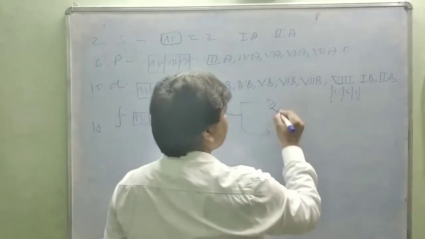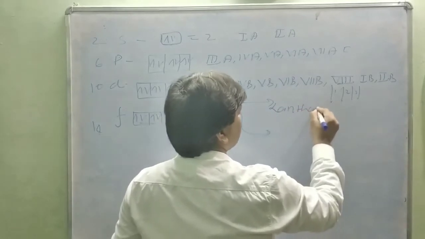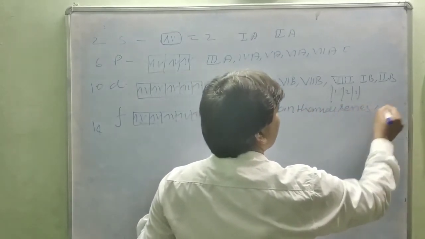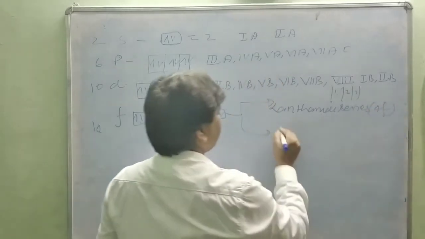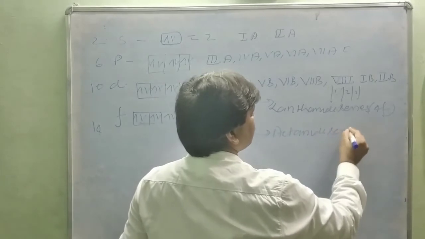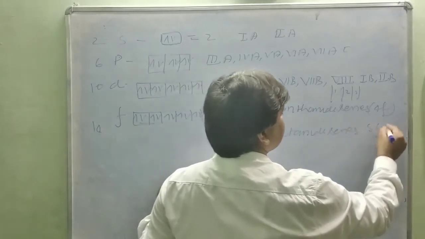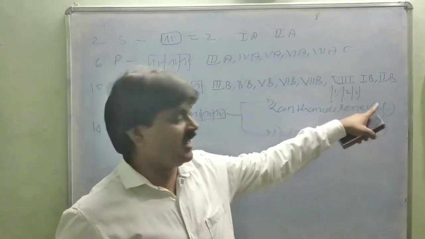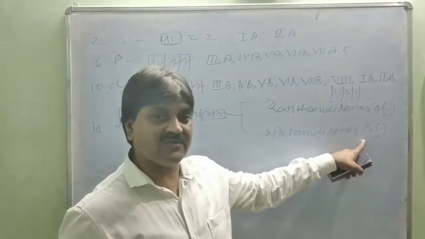This is the lanthanide series, also called the 4F series, and this is the actinide series. It is called the 5F series. Means the last electron enters the 4F subshell in lanthanides, and the last electron in actinides enters the 5F subshell.